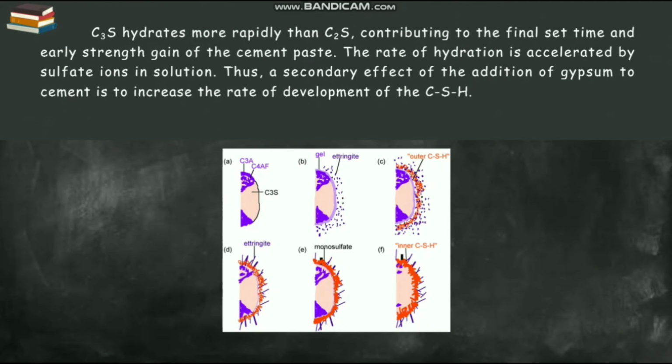C3S hydrates more rapidly than C2S, contributing to the final set time and early strength gain of the cement paste. The rate of hydration is accelerated by sulfate ions in solution. Thus, a secondary effect of the addition of gypsum to cement is to increase the rate of development of the CSH.